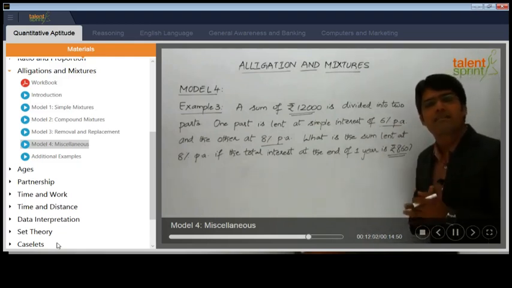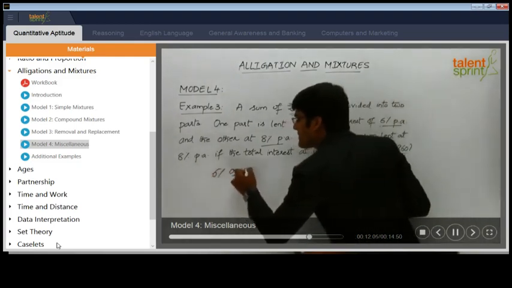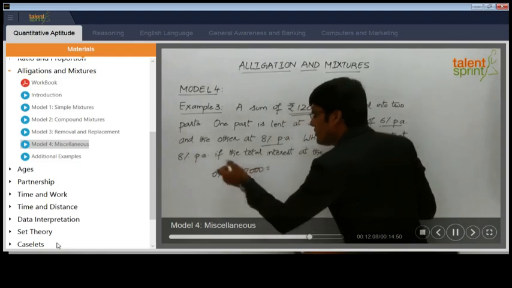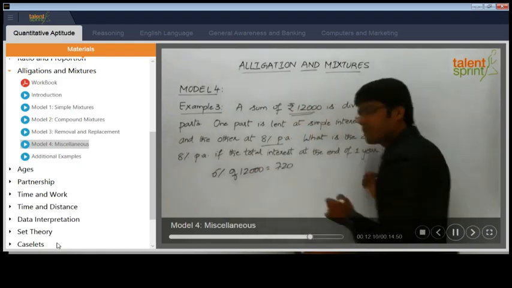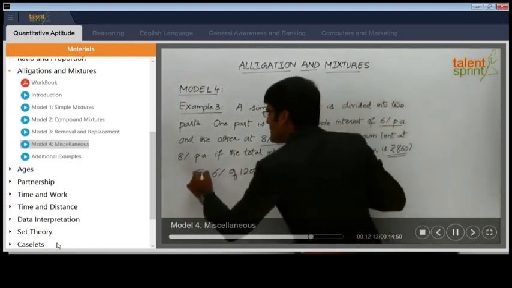So what will be the interest that we get in 1 year? 6% of 12,000, which will be equal to 120 into 6, 720, right? That is type 1 value for us. Then what is type 2?